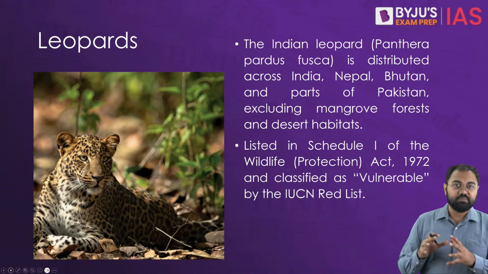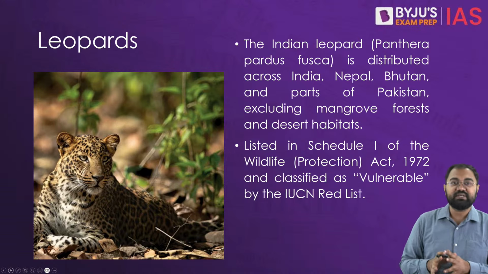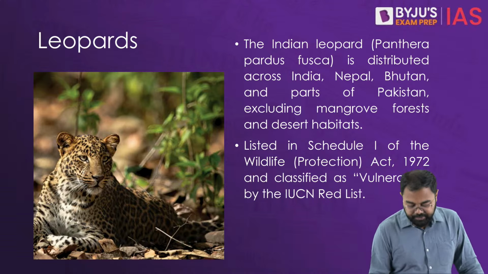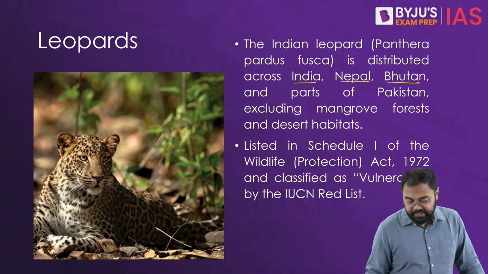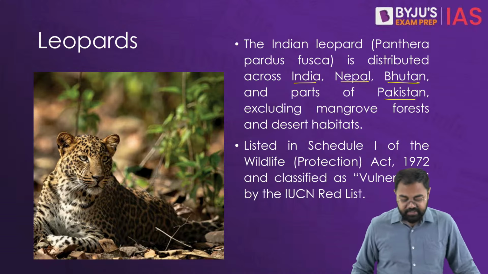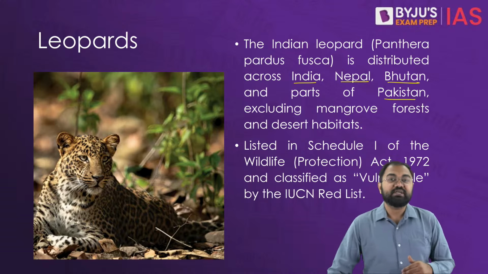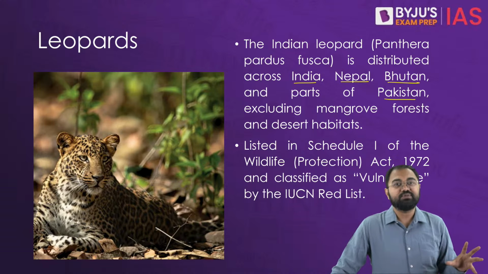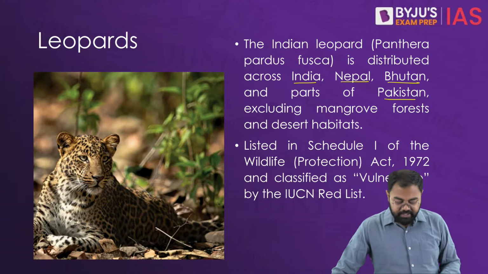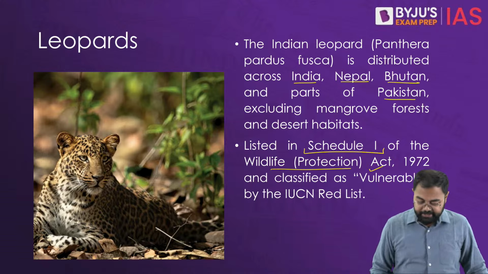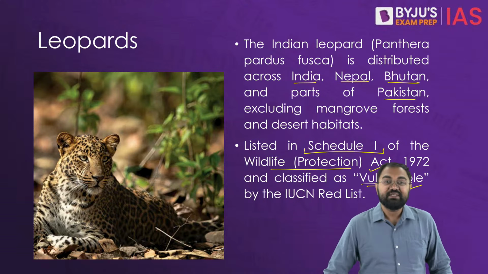When we talk about the Indian leopard, we know that it is distributed across a variety of forest habitats in many countries, for example India, Nepal, Bhutan and parts of Pakistan. When you consider areas like Pakistan, you have to exclude the mangrove forests and the desert habitats. These are the areas where they are not found. Apart from that, it is also listed in Schedule 1 of the Wildlife Protection Act of 1972 in India and has been classified as vulnerable by the IUCN Red List.